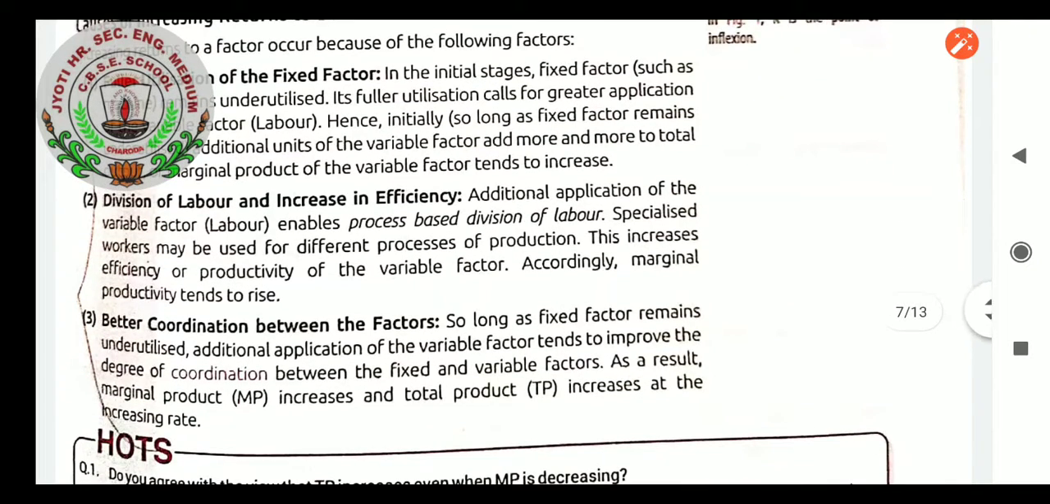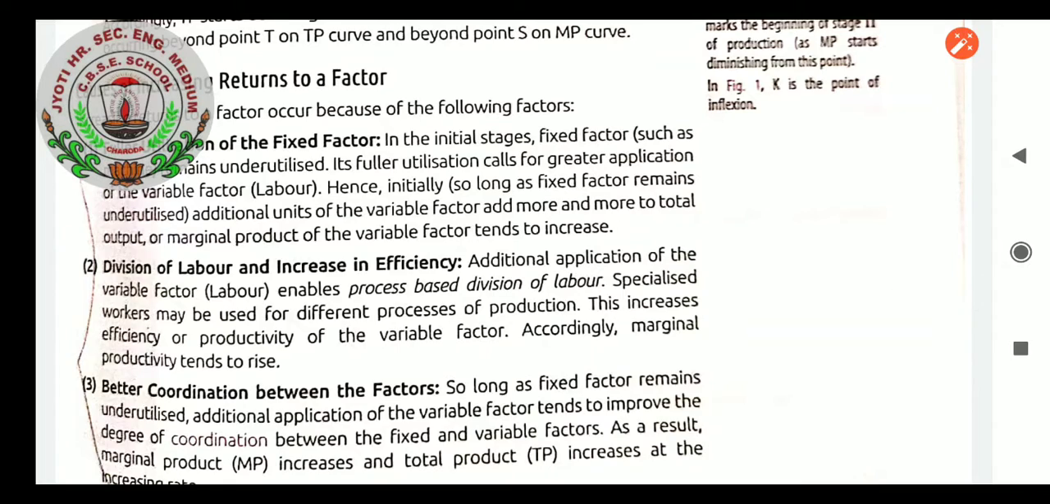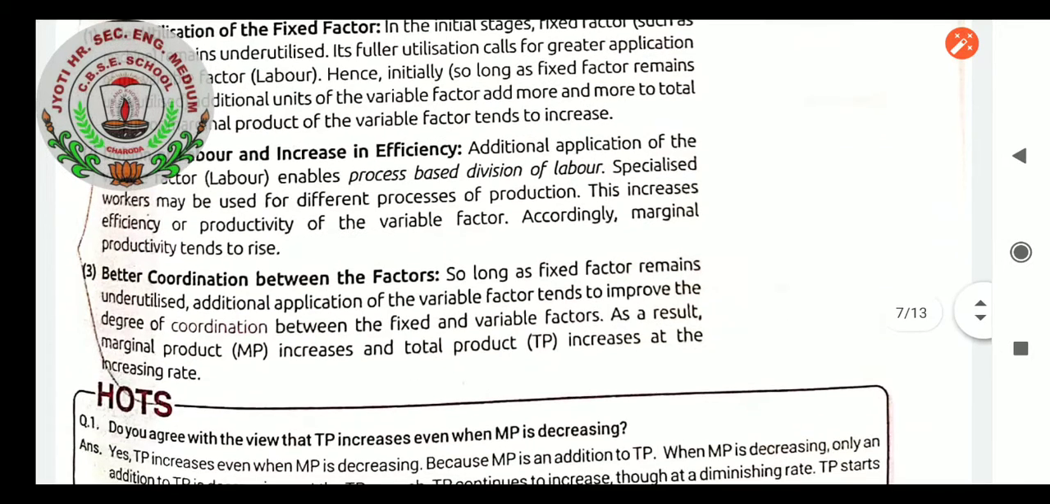Division of labor and increase in efficiency will also lead us to increasing returns to a factor. Additional application of the variable factor, labor, enables process-based division of labor. Specialized workers may be used for different processes of production. There is also better coordination between the factors so long as the fixed factor remains underutilized. Additional application of the variable factor improves the degree of coordination between the fixed and variable factors. As a result, marginal product MP increases and total product TP increases at an increasing rate.